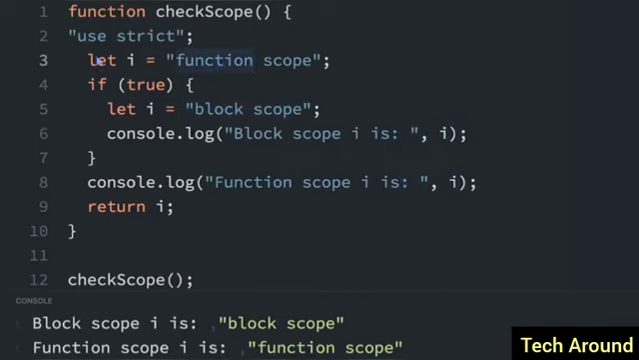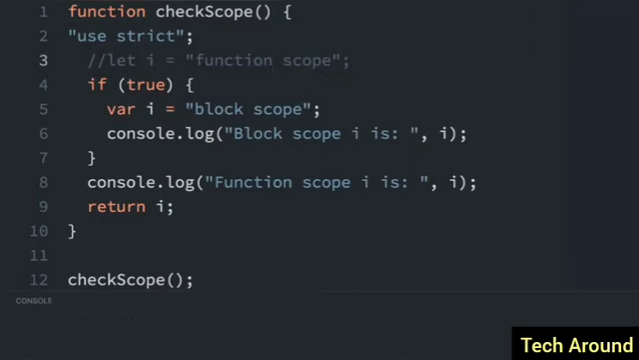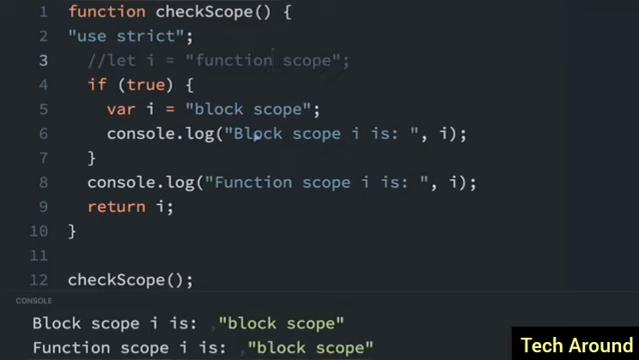Here's another thing I want to show you. If we comment this line out and we change this to var, what do you think is going to happen? Well, let's run it and find out. We set the var inside this block to block scope, and it says block scope is block scope. But when we're outside of the block, outside of these squiggly braces, we can still access i here, and it's set to block scope.